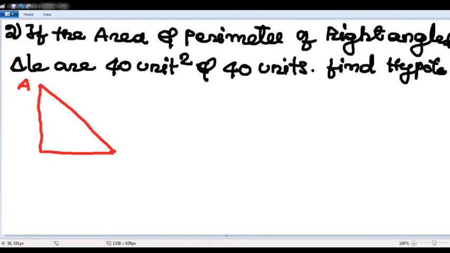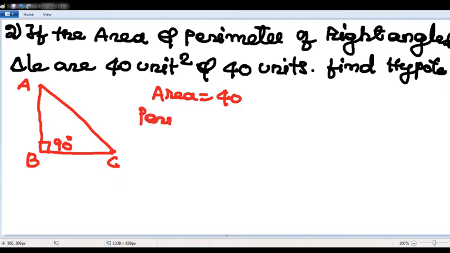This is A, this is B, this is C, this is 90 degrees. What is given? Area is given as 40 units square. People will use the square root of A square plus B square, not required. Area is 40, perimeter is 40.